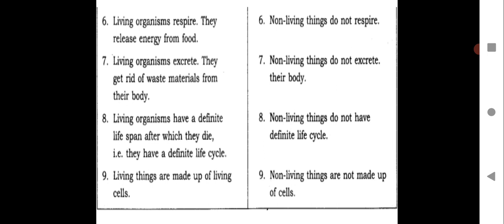Living things are made up of living cells. We all are made up of cells. Amoeba is a single-celled organism, that is a unicellular organism. So when we talk about unicellular, that is single cells, and then we go to multicellular organisms. We human beings are again multicellular creatures where our life depends on our cells in the body. Non-living things are not made up of cells, and that's why the cells are neither degrading nor degenerating.